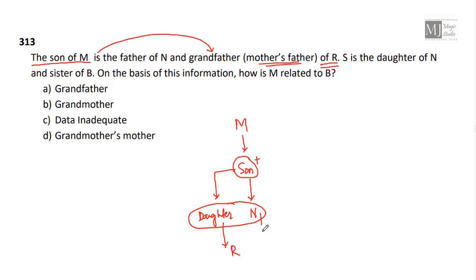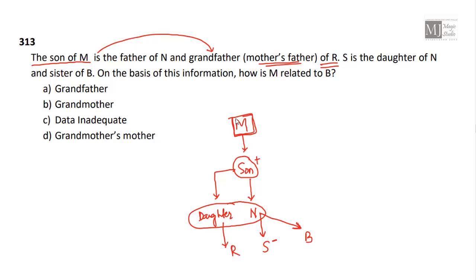S is the daughter of N. Now it's given S is daughter of N and sister of B. That means N has got one more child, that is B. On this basis, how is M related to B?